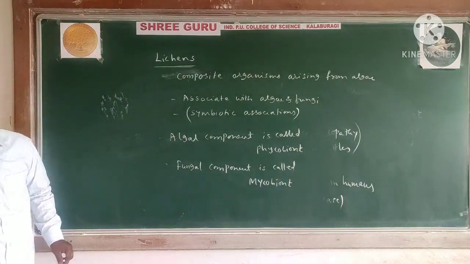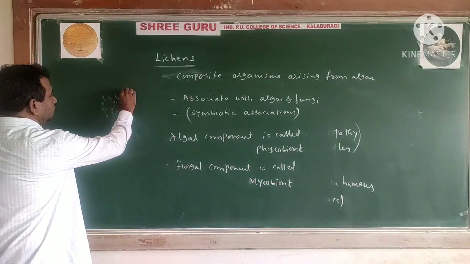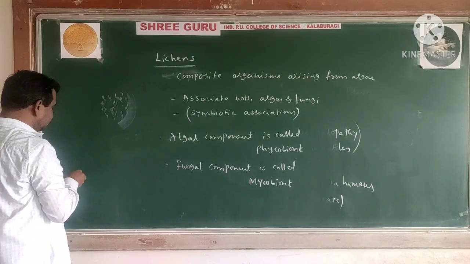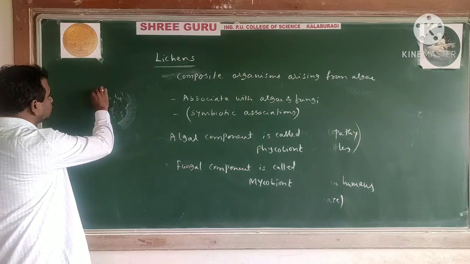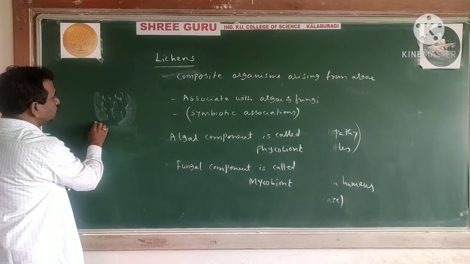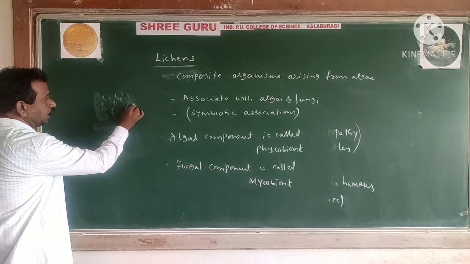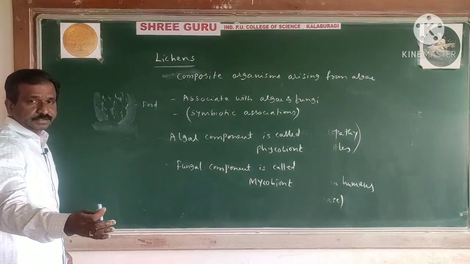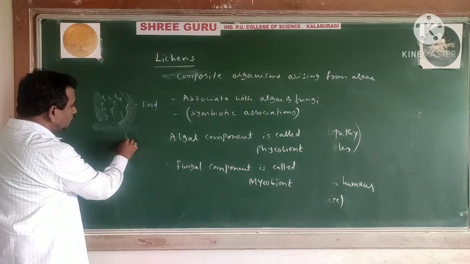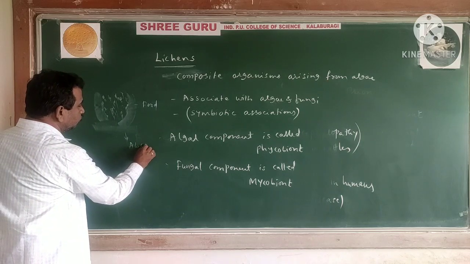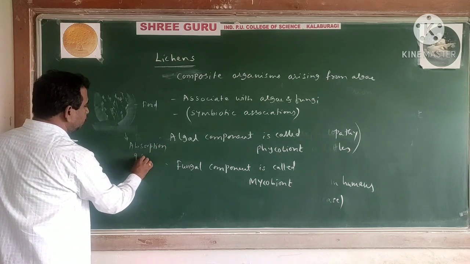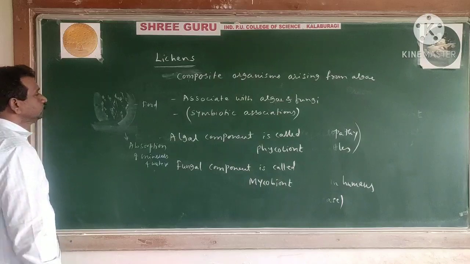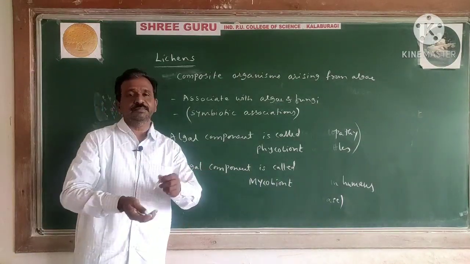Along with this, you can see that the algal component is there, and you can observe that the fungal component is normally found at the basal part. The algae are responsible for giving the source of food, that is, they prepare food through photosynthetic activity. And fungi are responsible for absorption of minerals and water. So in this way you can see that all are mutually benefited.